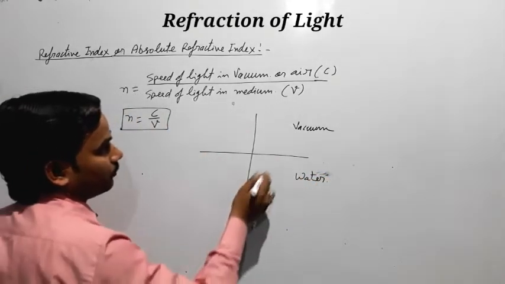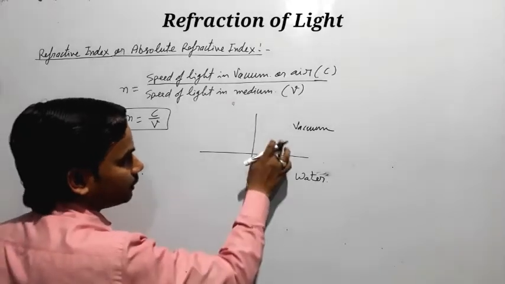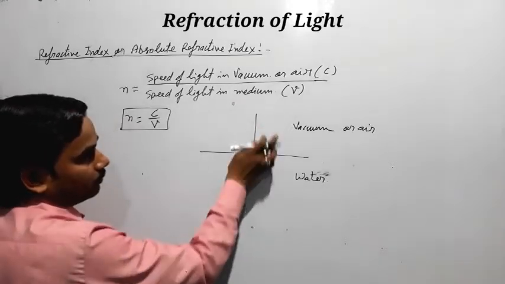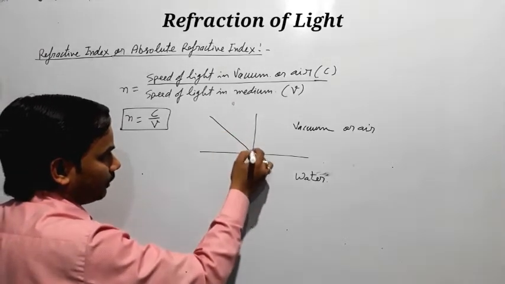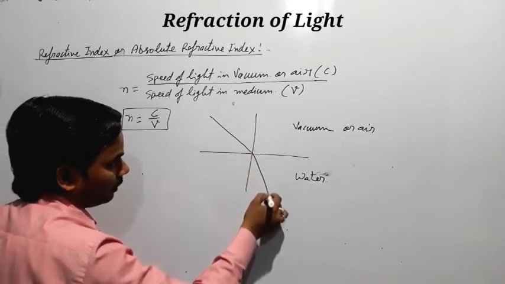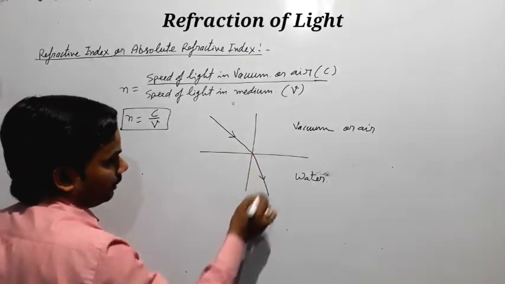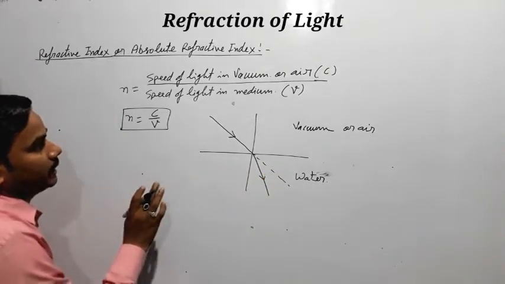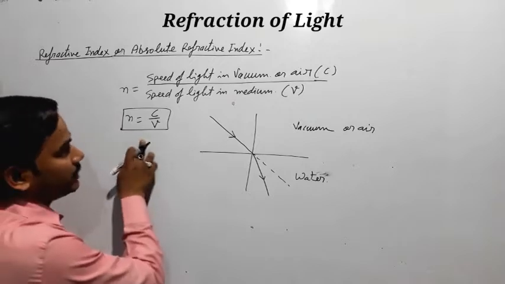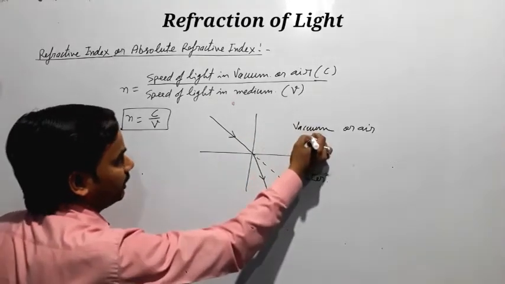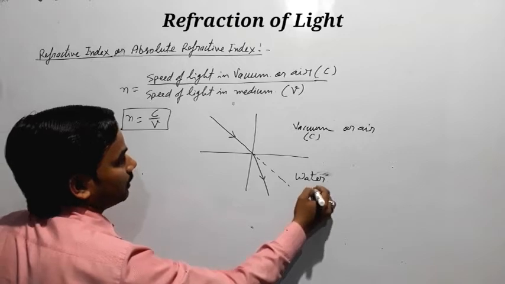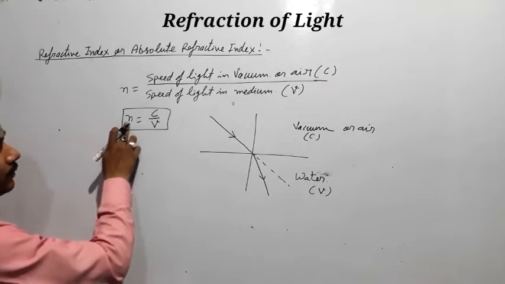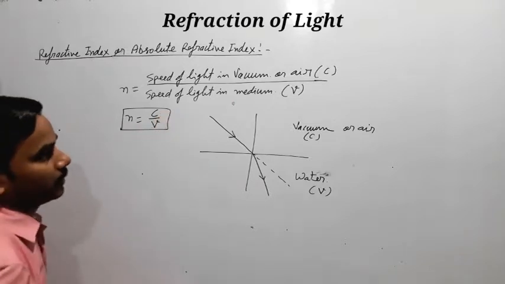If light travels from vacuum, or we can say air, to water, then it gets bent towards the normal. Here the refractive index is the ratio of the speed of light in the first medium to the speed of light in the second medium, so it is the ratio of the speed of light in vacuum to the speed of light in water.